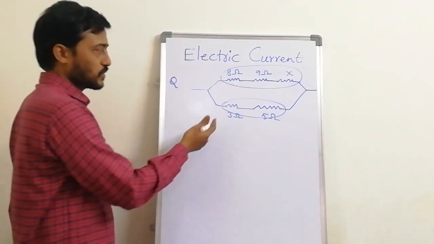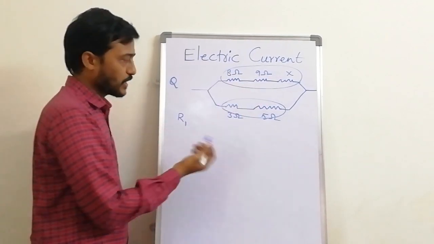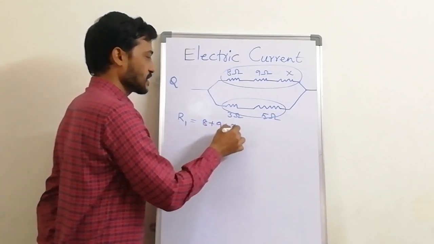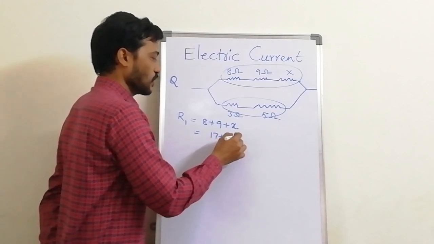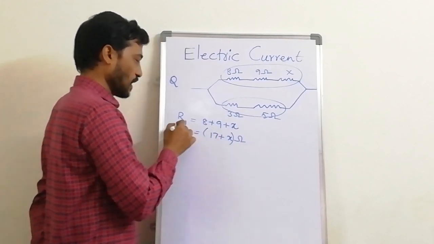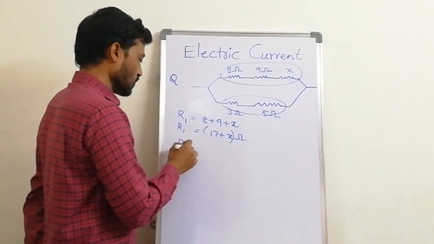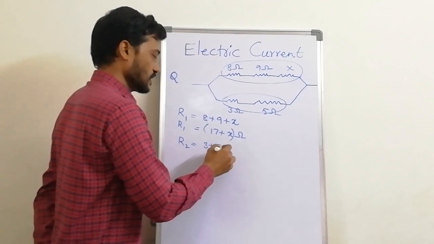So individually we have to do. First R1, as they are in series side by side, R1 is equal to 8 plus 9 plus X, that is 17 plus X ohm. Down, R2 is equal to 3 plus 5, that is equal to 8.